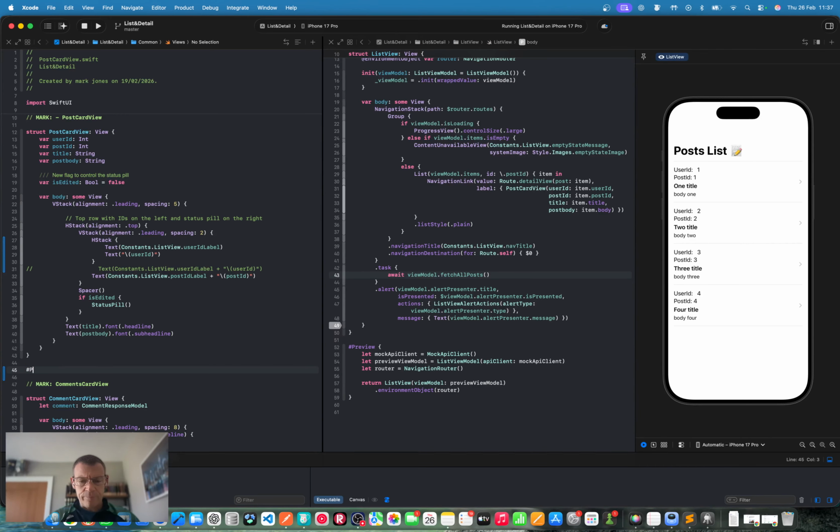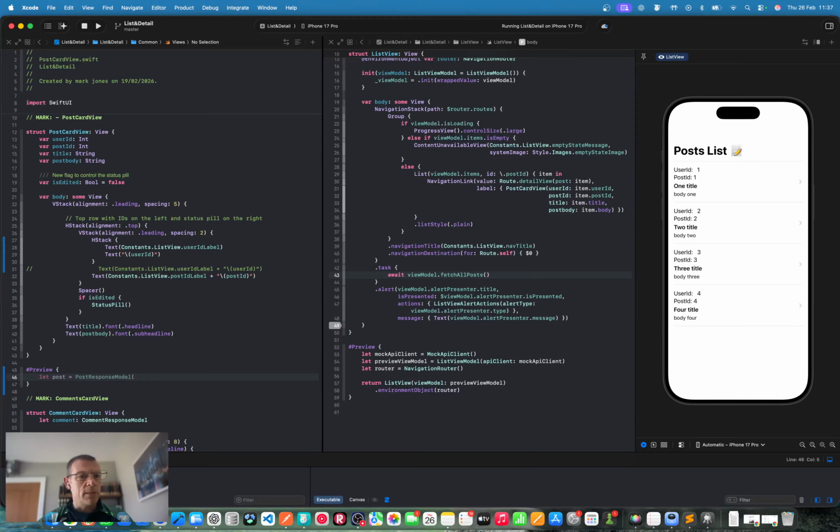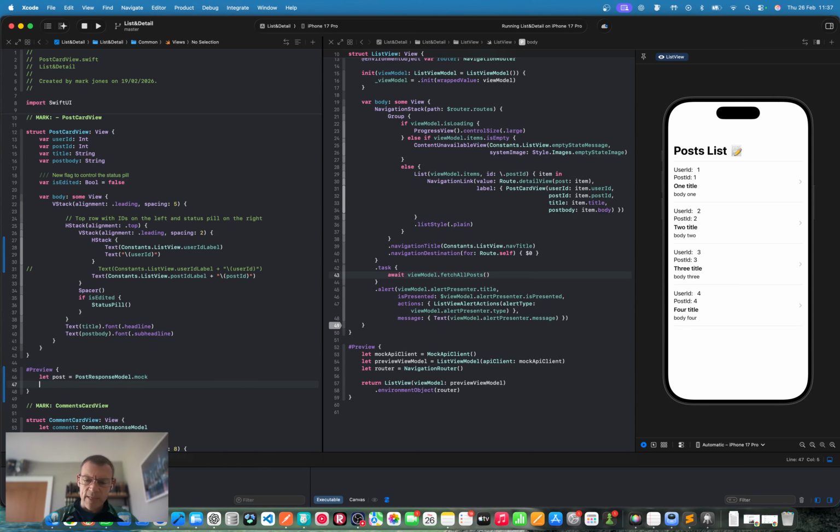So preview, preview with body. Okay, let post equals post response model. So we just need to populate this postcard view. It's quite simple, right? I think we have a mock on this, don't we? Yes, we do. So let post equals that, and then postcard view.